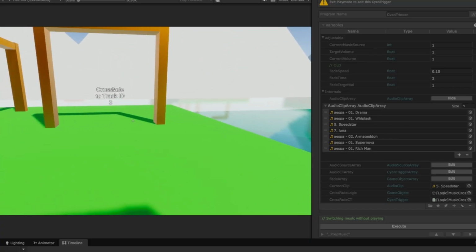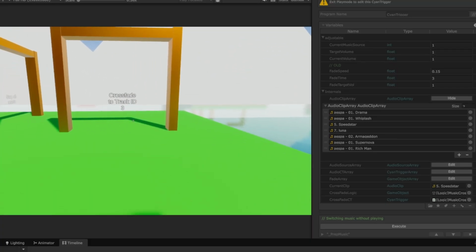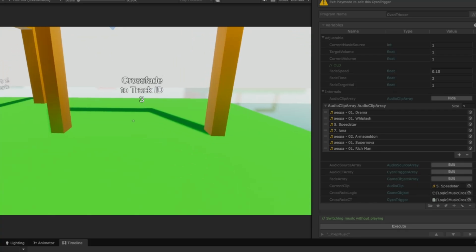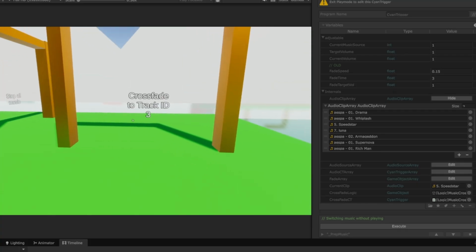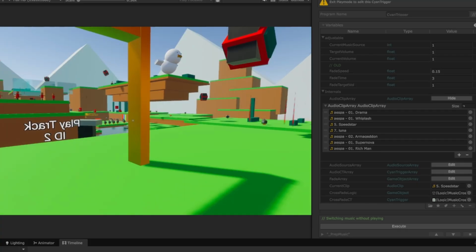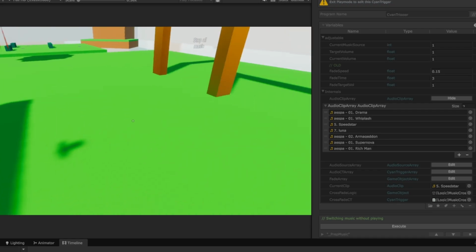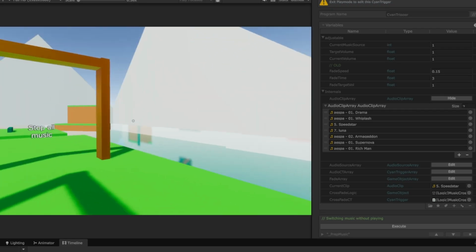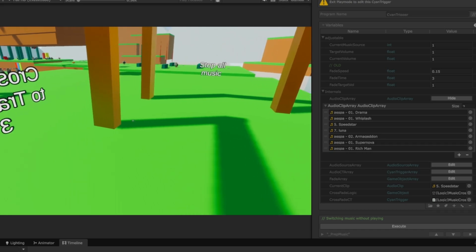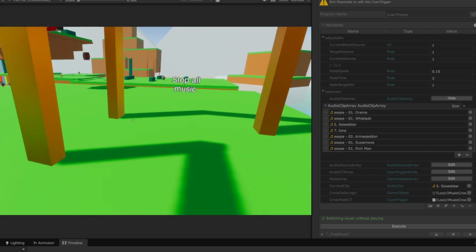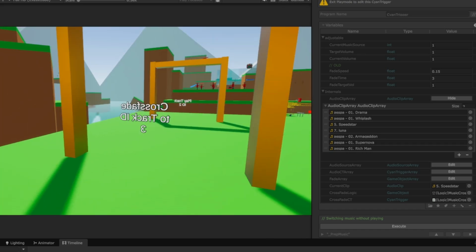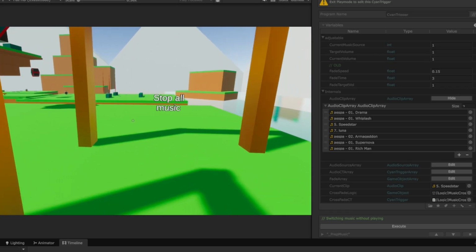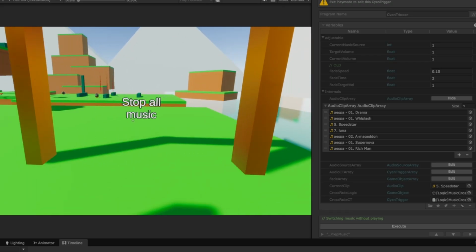I have a central music handling object that allows me to feed any track I want, fade it out, fade it in, or crossfade with another track, without having to worry about setting up transition lines in the animator. With the change of a few variables, I can pretty much control the track that's playing, the volume, the fade time, and any timing which would have otherwise been fixed values in an animation. So this will make it much easier for me now to just jump between different tracks mid-game.